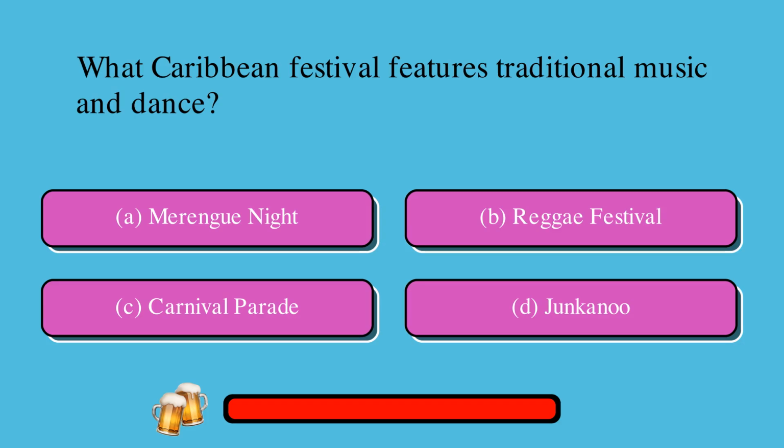What Caribbean festival features traditional music and dance? A. Merengue Night, or B. Reggae Festival, or C. Carnival Parade, or D. Junkanoo? The correct answer is D, Junkanoo.